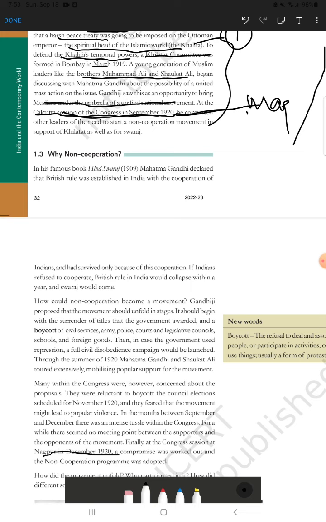Okay. The first part we finished here. The second part will be the non-cooperation movement, and we will discuss it in the next video. Thank you.